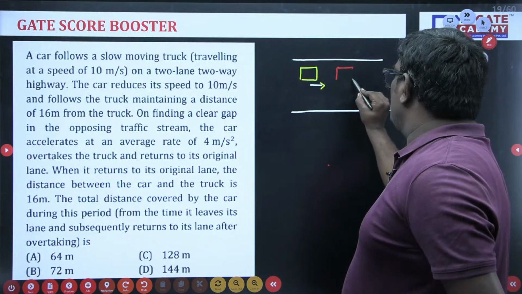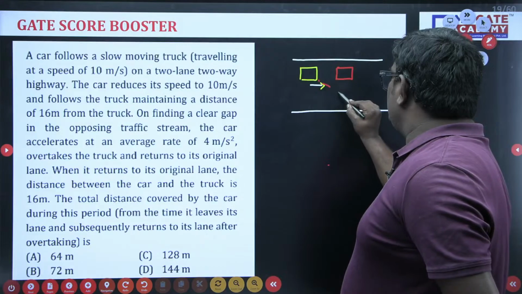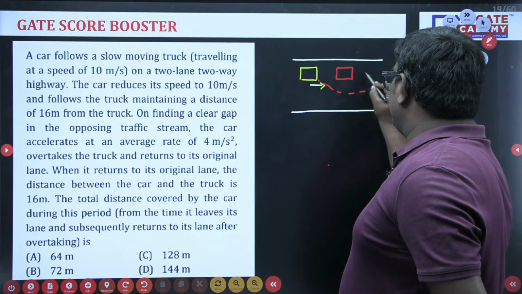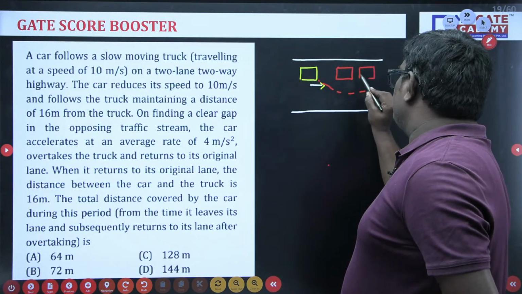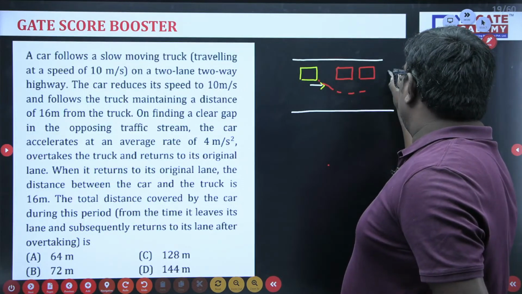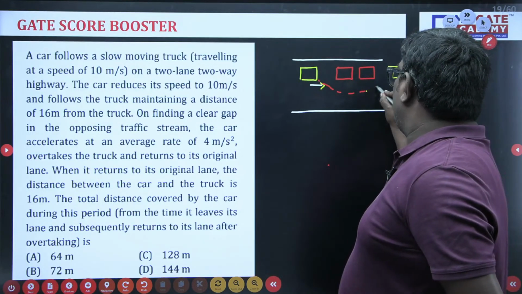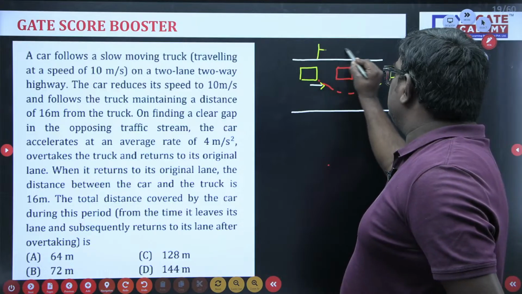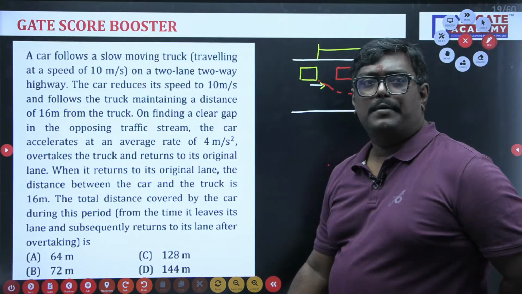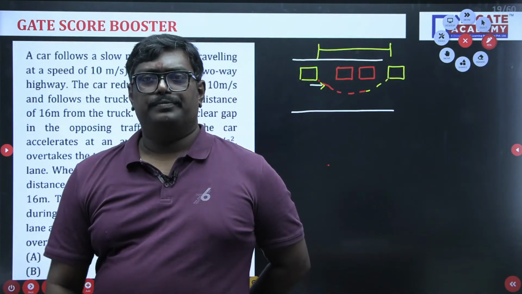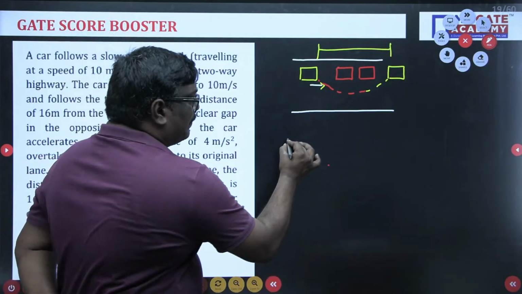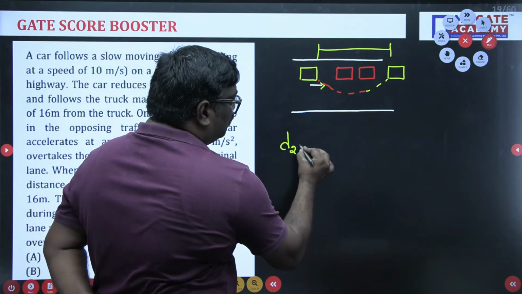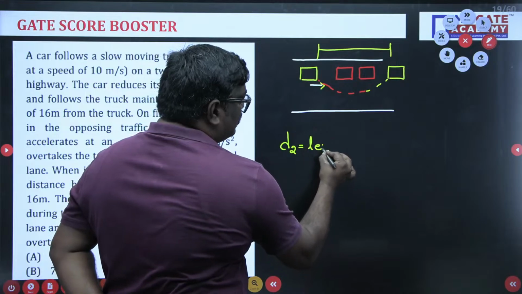Now this vehicle in this overtaking zone also comes here, but this vehicle will come here. So he's asking what is this distance? He's asking in the problem the length of D2.